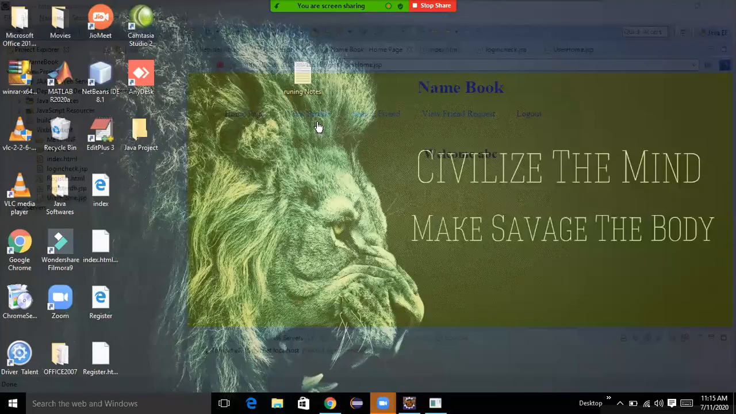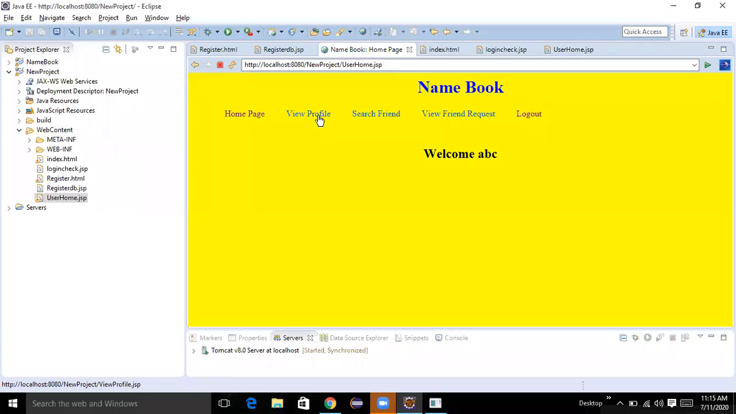Next, view profile. Here we need to perform CRUD operations. Up to now we performed only 2 operations, I think so. Update, that means storing data and retrieving data only were done. We have not yet done update. We have not yet done delete. So we will do those 2 also. So view profile. Our profile we need to see by ourselves.